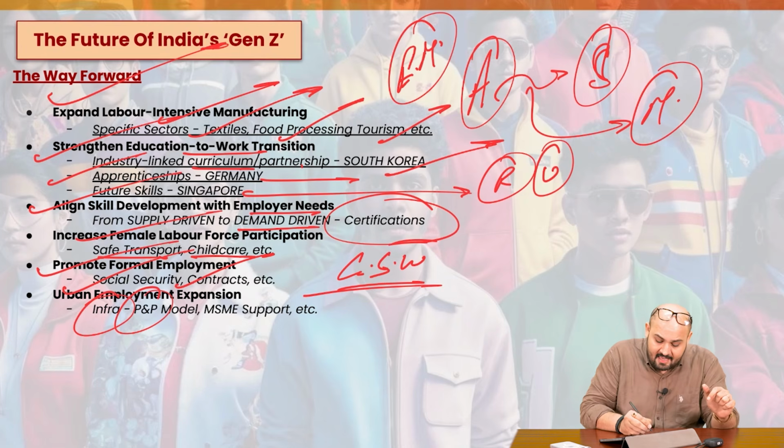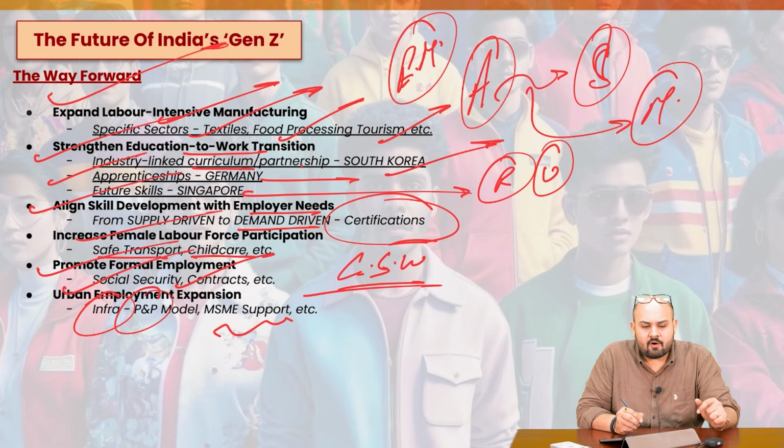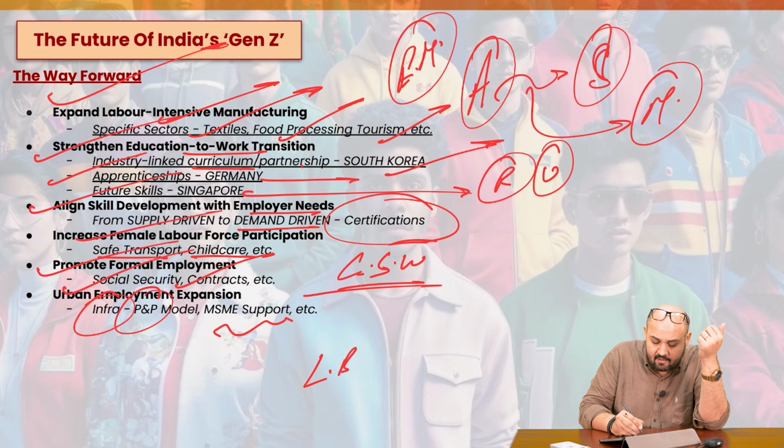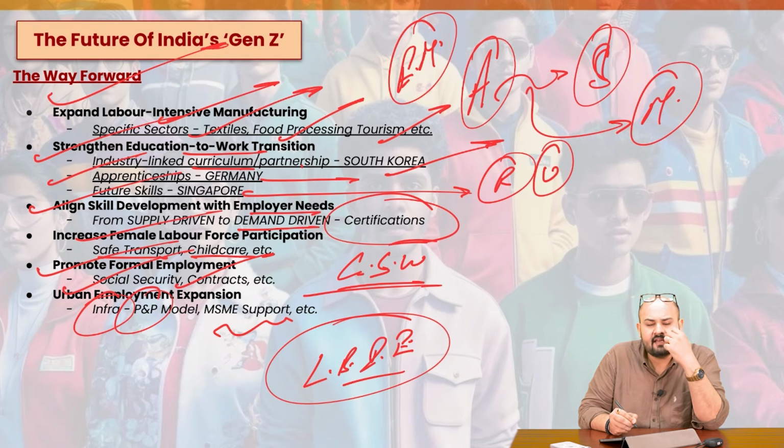Or let's talk about the MSME supports. Why not give them adequate finances? Why not reduce the compliances on them? Why not have concessional finances for them, the MSMEs? Because MSMEs are known as the lifeblood of the Indian economy. So if we focus specifically on the manufacturing MSMEs, we can have a change, definitely.